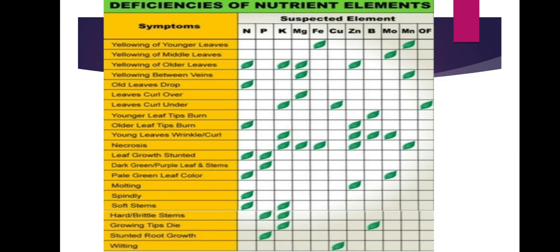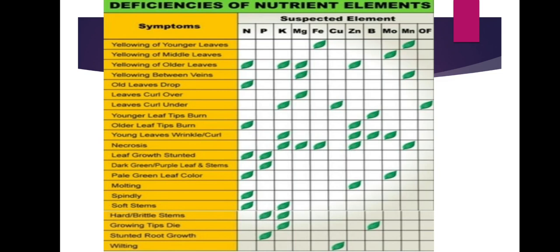See, these are the deficiencies of nutrient elements in detail in chart form. Yellowing of younger leaves occurs when there is iron or manganese deficiency. Yellowing of middle leaves, not younger, not older, is due to molybdenum.